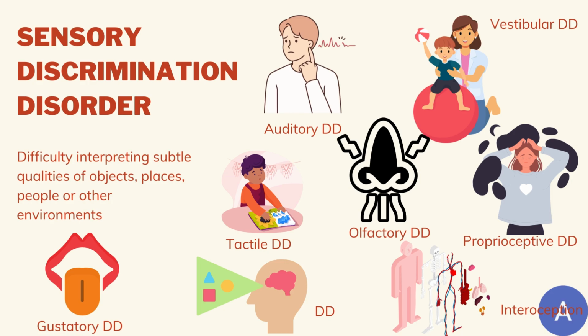Gustatory DD, difficulty determining or interpreting characteristics of sensory stimuli that is tasted. Olfactory DD, difficulty in determining or interpreting characteristics of sensory stimuli that is smelled. And lastly, interoception, difficulty interpreting stimulation from internal organs, which may not feel need to use the toilet or may have frequent somatic complaints such as stomach ache.